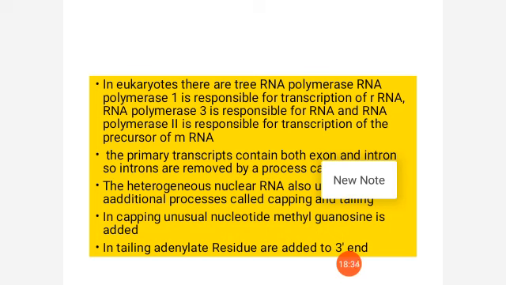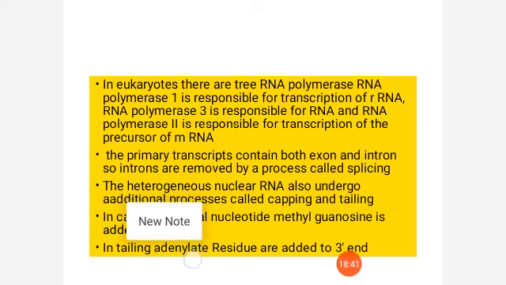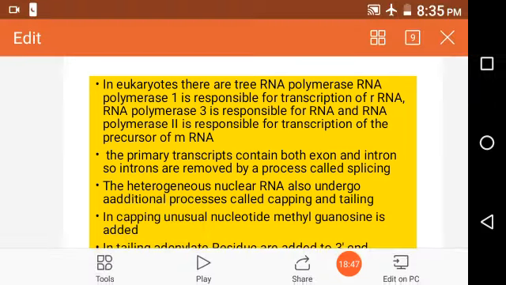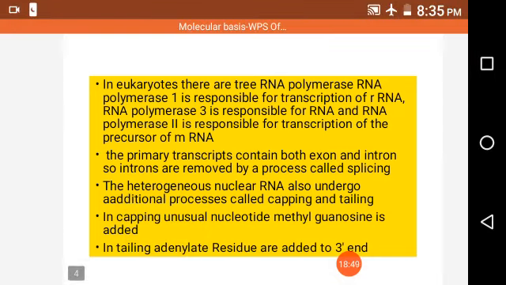In the guanosine, a methyl group will also be there. And in tailing, what happens? A number of adenylate residues will be added to the 3' end of the hnRNA.